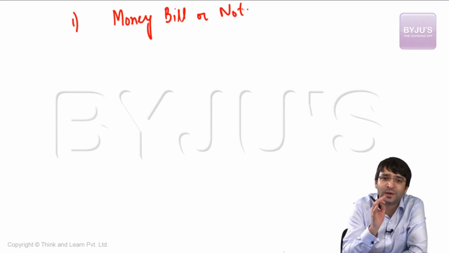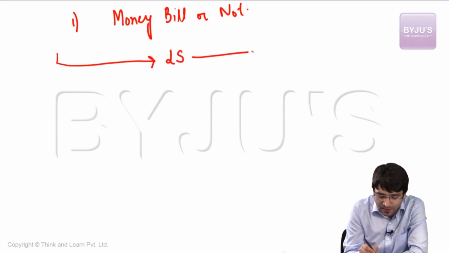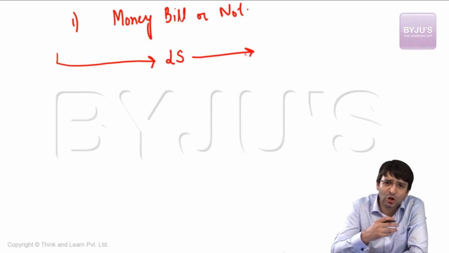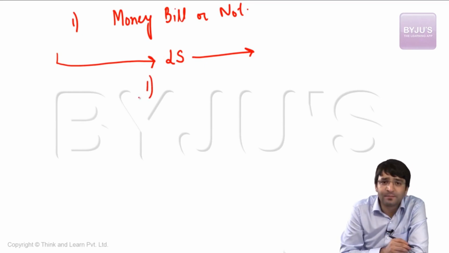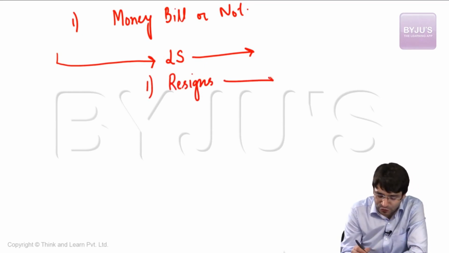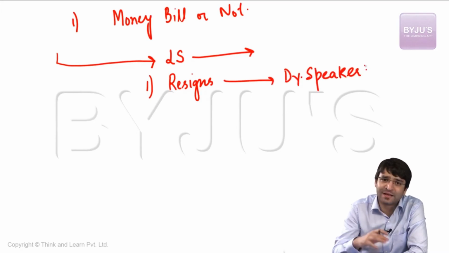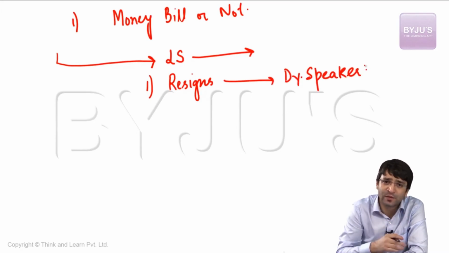That means she has the final authority to determine whether a bill is a money bill or not. The Speaker continues to remain in office of the Lok Sabha till the completion of the term of Lok Sabha, which is normally for 5 years. But even before the completion of this term, there can arise vacancy. For example, the Speaker resigns. If the Speaker resigns, she can submit her resignation to the Deputy Speaker, and the resignation is accepted, and this individual ceases to remain as the Speaker of that House. So one is the case of resignation.